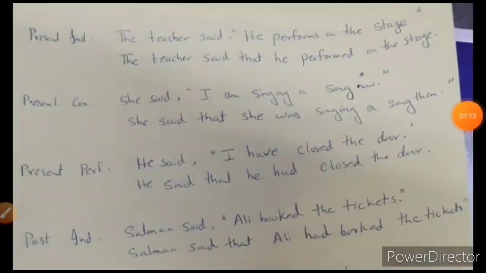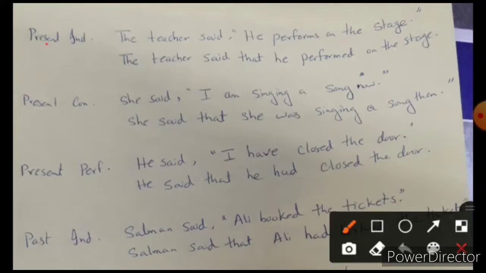So now, as you can see here, all these tenses I've written, and I have changed the sentences accordingly so that you understand what I was talking about. The first thing was the present indefinite tense, and here in the present indefinite tense we have the sentence that the teacher said. Now here the verb is in the past tense, and he performs on the stage. So this is basically in the present indefinite tense, and now it has been changed.